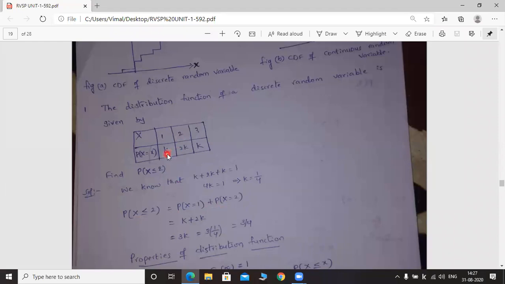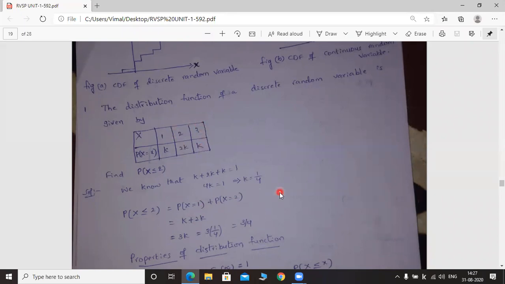So what are the corresponding probabilities? k plus 2k, so k plus 2k is equal to 3k. This is equal to 3 into k value, which is 1 by 4. So 3 into 1 by 4 is equal to 3 by 4. So probability of capital X less than or equal to 2 is equal to probability of x equal to 1 plus probability of x equal to 2. You have to add the probabilities of values which are less than or equal to 2. You have to add these two values only, because 3 is greater than 2, so you are not supposed to consider this value.